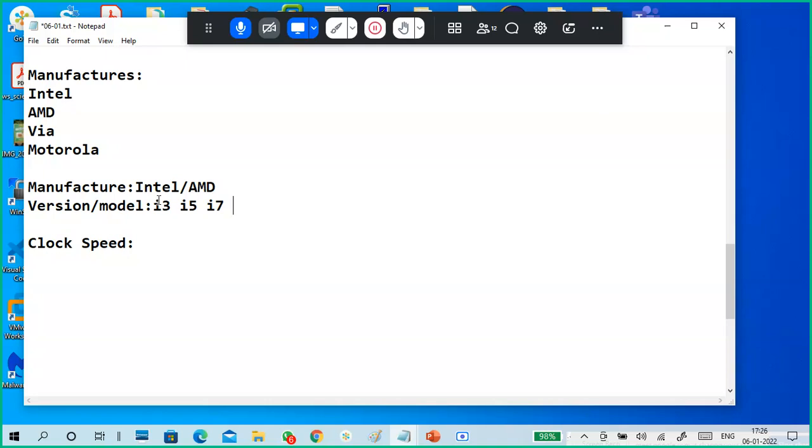Pentium dual core processors are also there. For example, AMD Ryzen 3 processor, Ryzen 5 processor. These are just examples only.